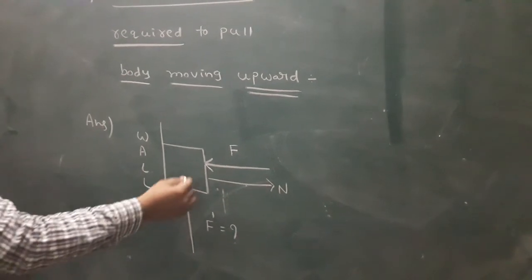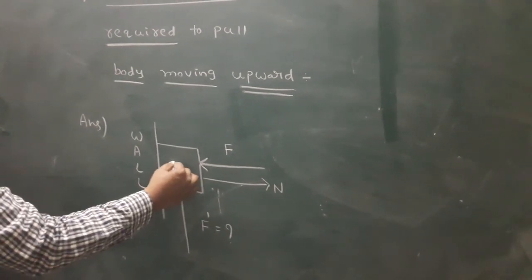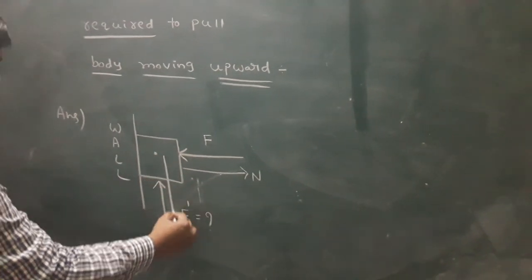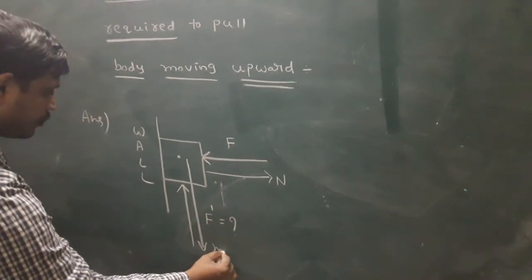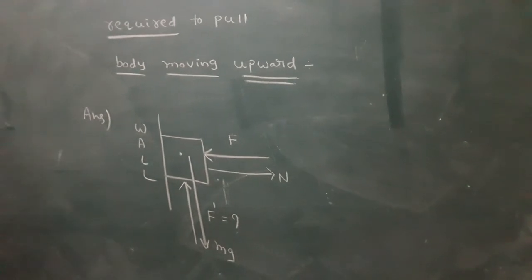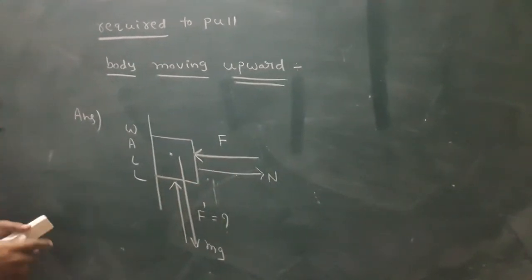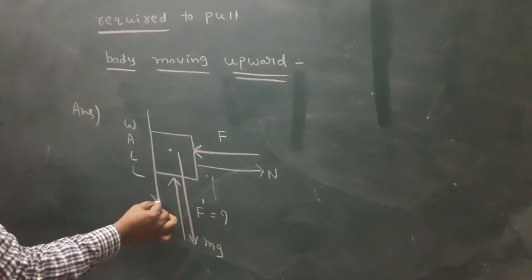Weight always acts vertically downwards. Here the block is pulled upward, and friction is opposite to the motion.